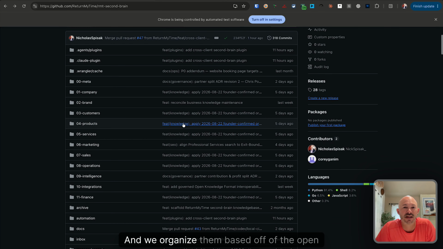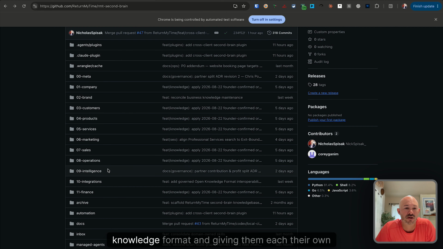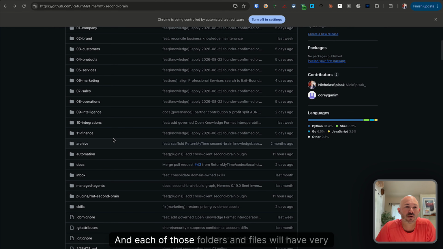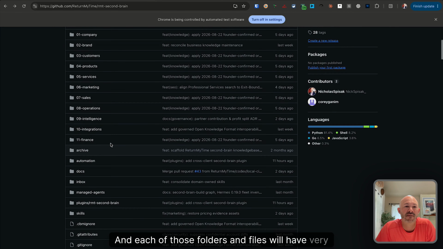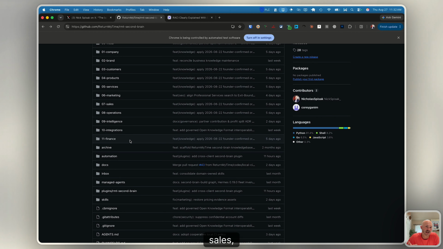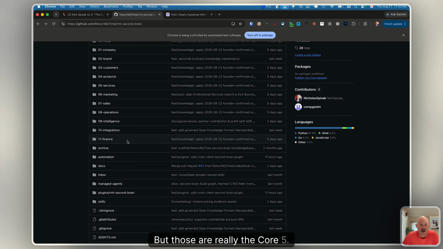We organize them based off the open knowledge format, giving them each their own dedicated sets of folders and files. Each of those will have very specific information around marketing, sales, intelligence, operations, and finance, among some others, but those are the core 5.